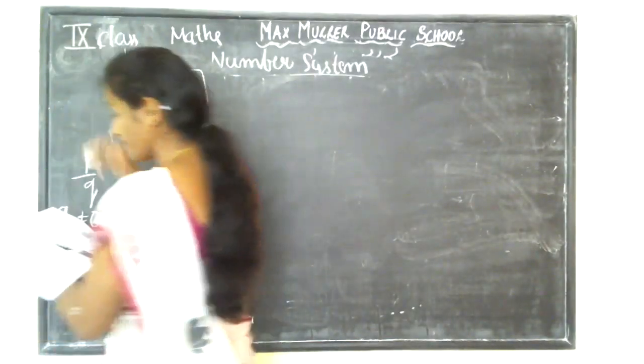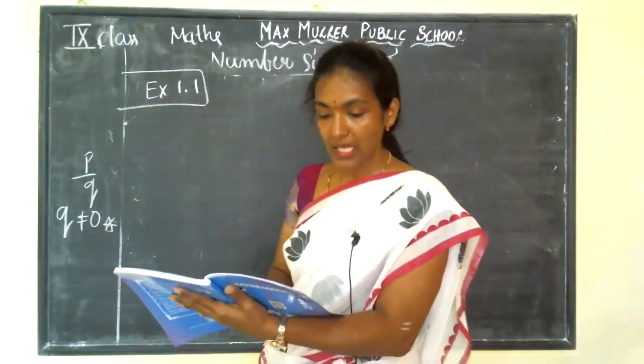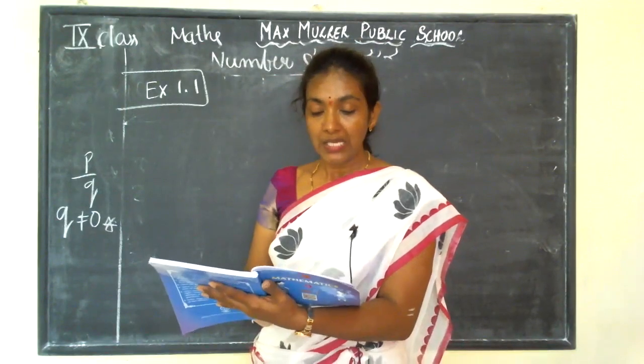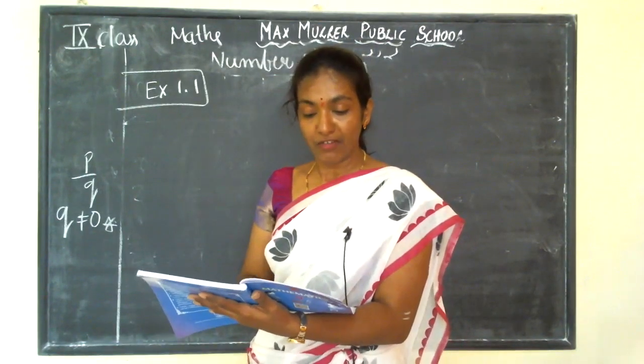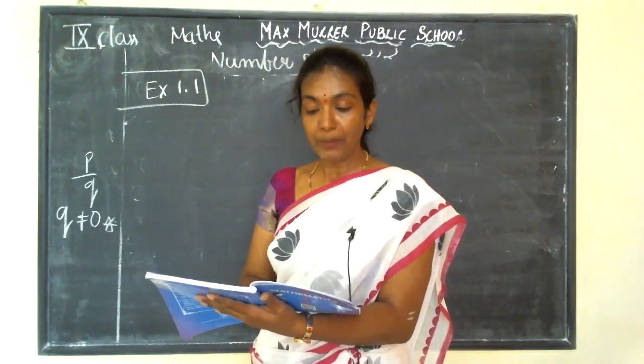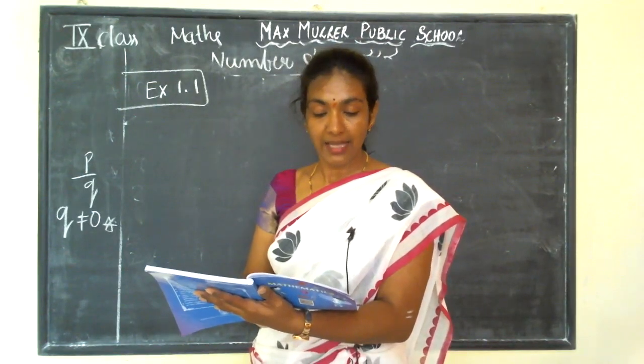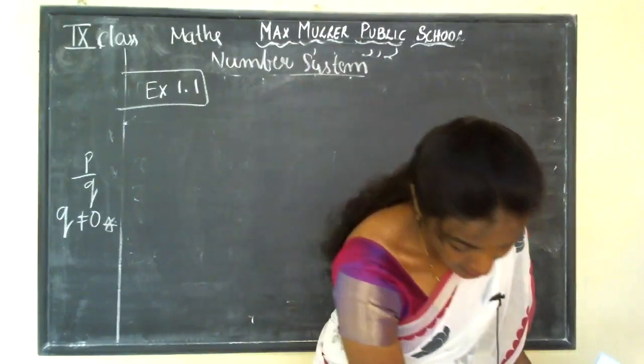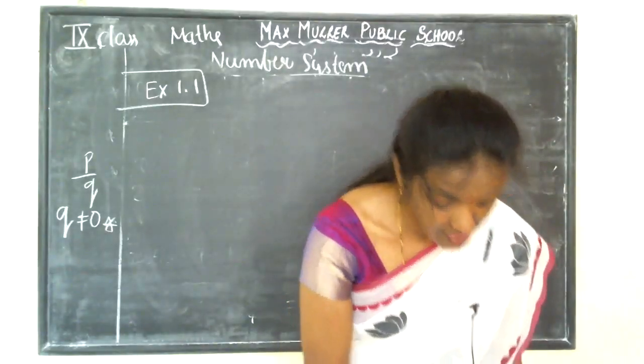1.1. Okay. First one. Is 0 a rational number? Can you write it in the form p by q, where p and q are integers and q is not equal to 0?